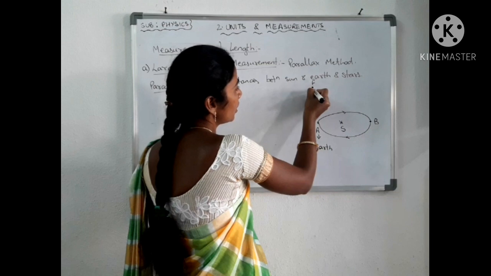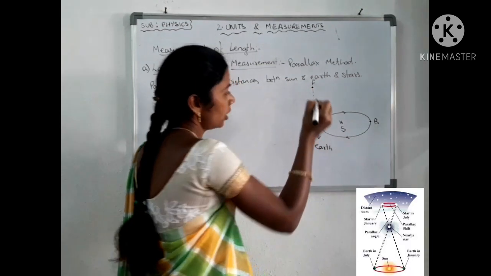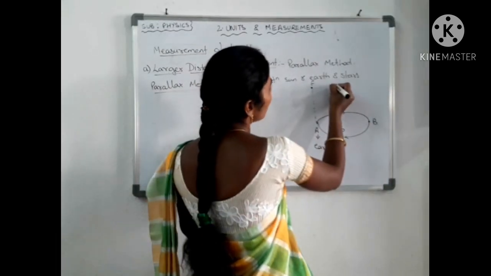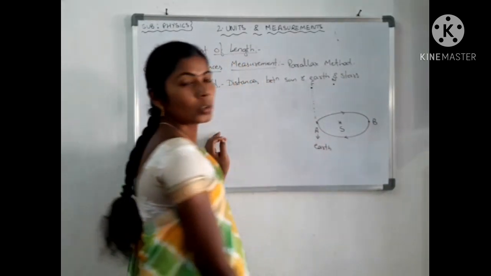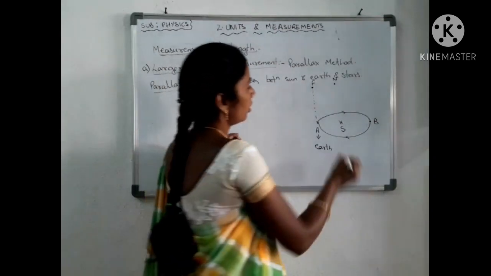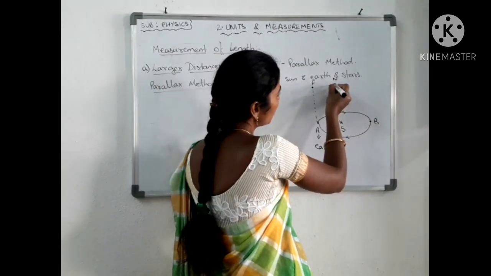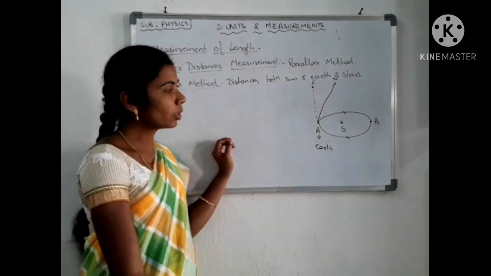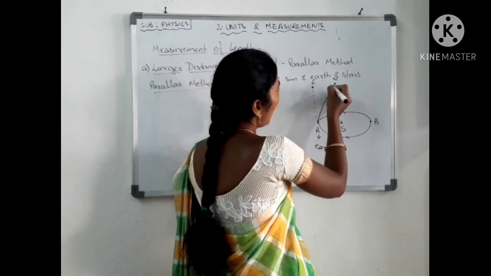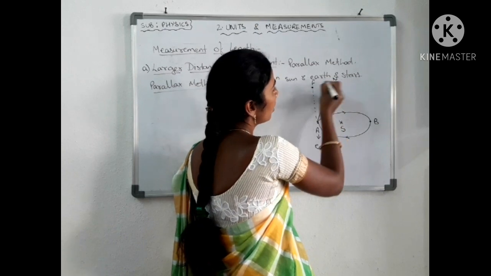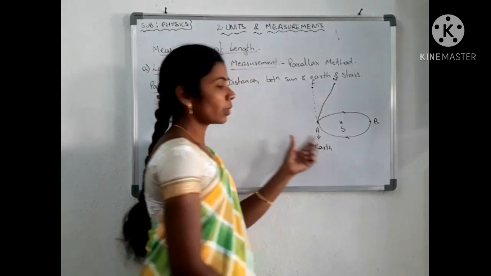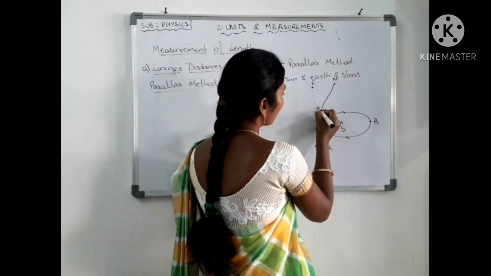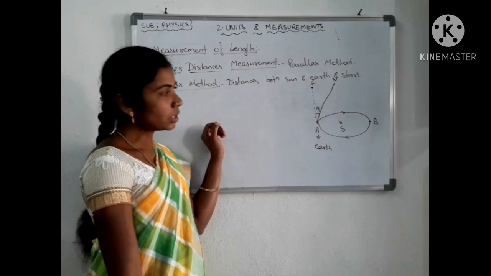The distance between the star and the earth I draw as an imaginary line. One more star is there, N. And draw a line between the earth and that star too. Then the angle between this N star and F star, when it is formed with the earth, let us consider as theta 1.